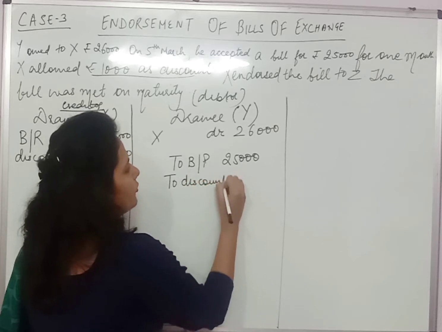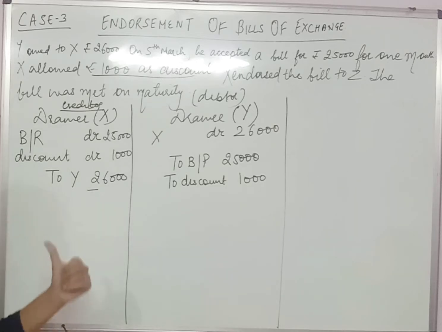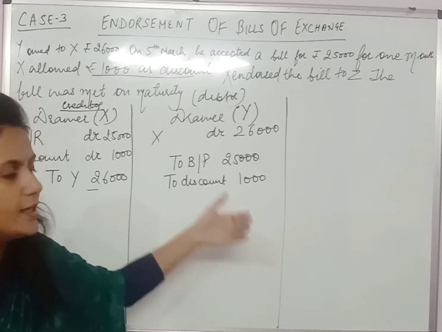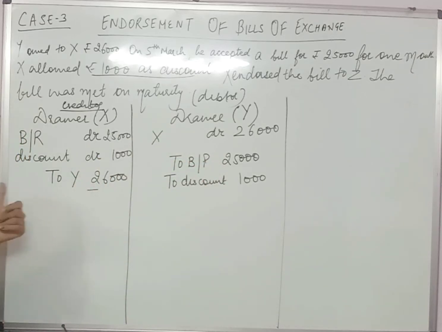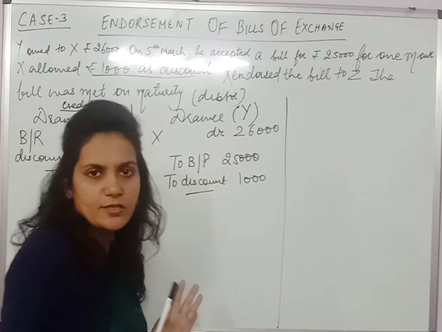And it's very clear also girls that if Y has to give rupees 26,000 to X and X is allowing a discount of rupees 1,000 to Y, तो उनका तो फायदा ही हो रहा है, because now lesser money they have to pay to X. So till this point case was clear, nothing new is there till this point, got it?